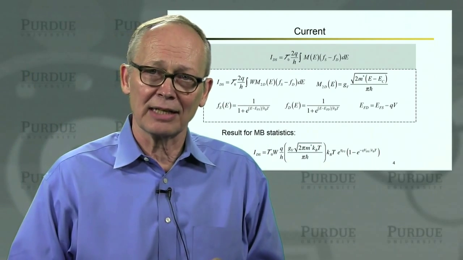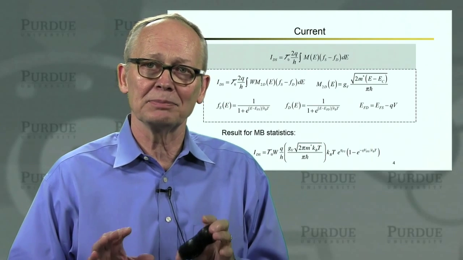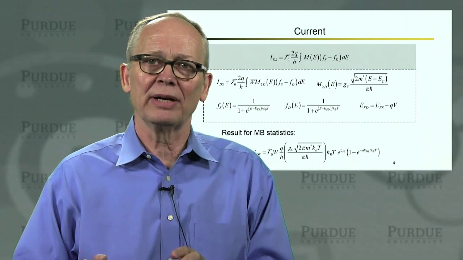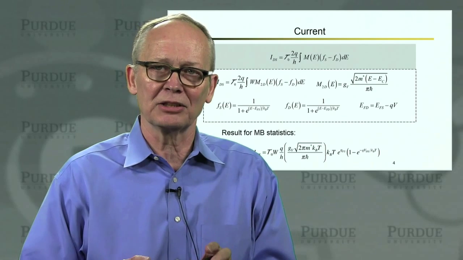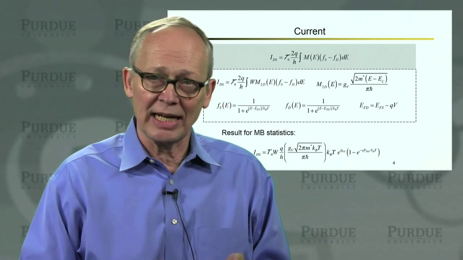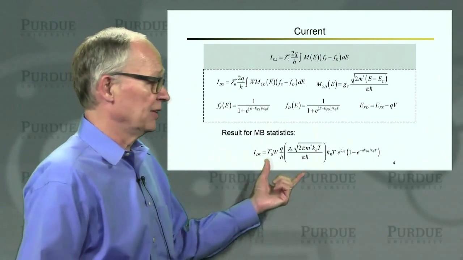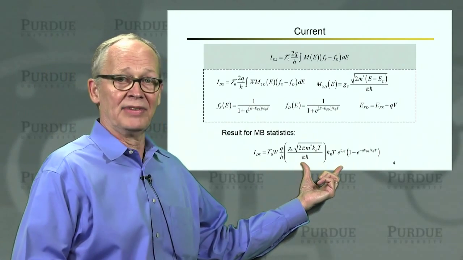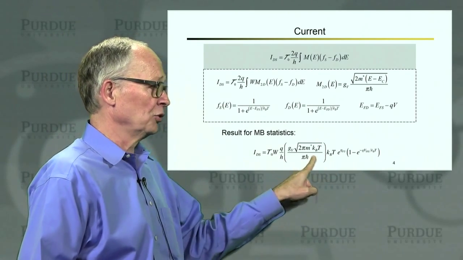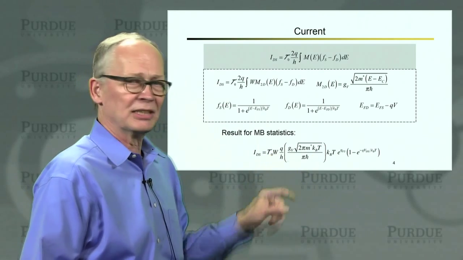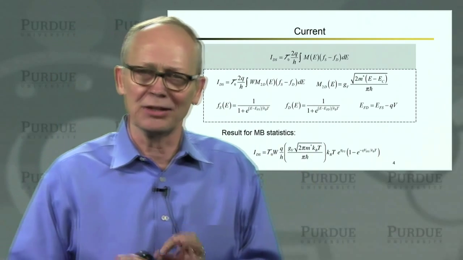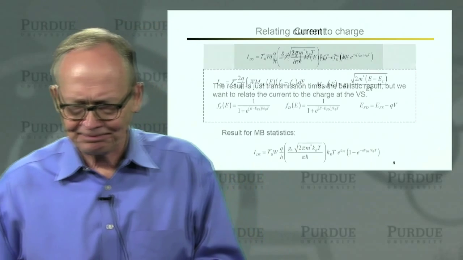Now, in the last lecture, I told you we had to be very careful about multiplying our ballistic results by the transmission. That was okay in the linear region, but it wasn't okay in the saturated region. This expression is presumably valid everywhere, and it simply multiplies the ballistic result by the transmission. So something is happening here that we need to discuss a little bit.